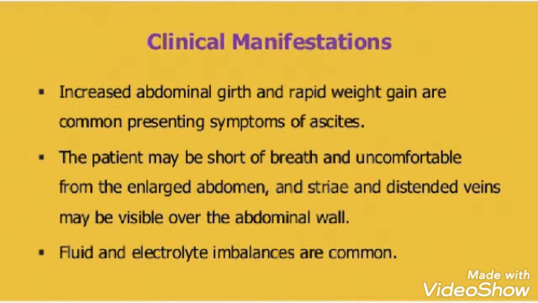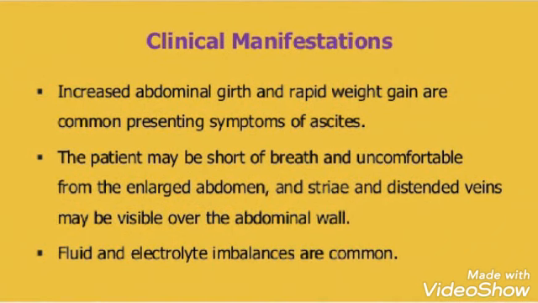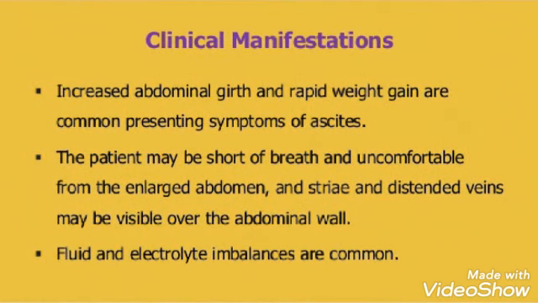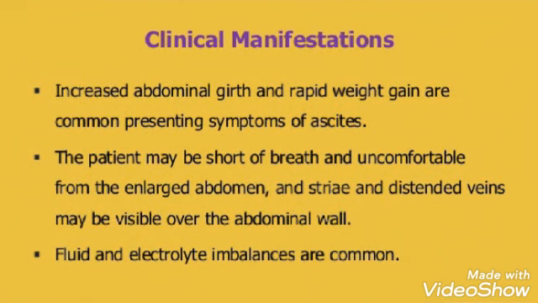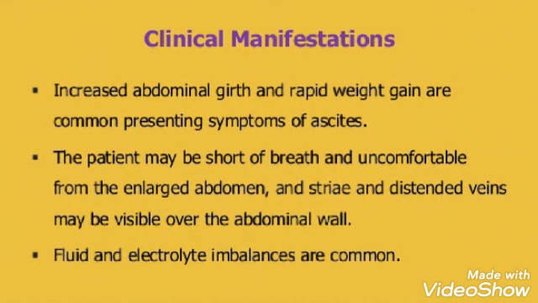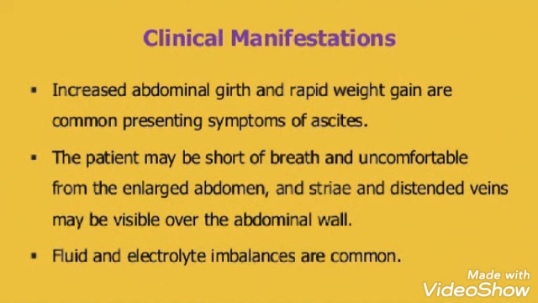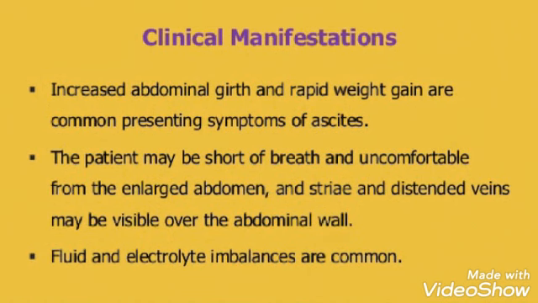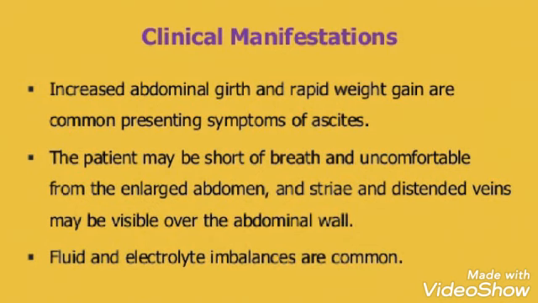Increased abdominal girth and rapid weight gain are common presenting symptoms of ascites. The patient may be short of breath and uncomfortable from the enlarged abdomen, and striae and distended veins may be visible over the abdominal wall. Fluid and electrolyte imbalances are common. As you know, ascites is a fluid collection, so due to the fluid collection the abdominal girth will increase and the person will be uncomfortable. Then there will be a rapid weight gain.